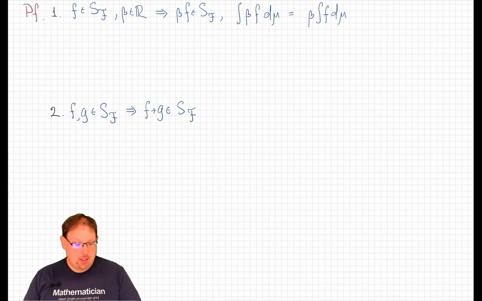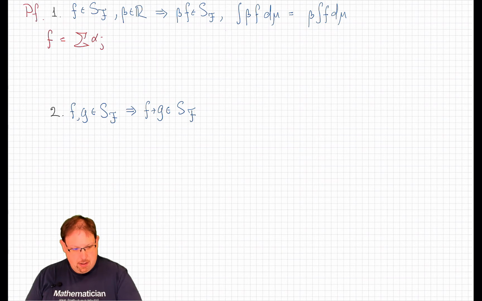Here we just write our function f as a sum of alpha j indicator of A j for some measurable A j's.